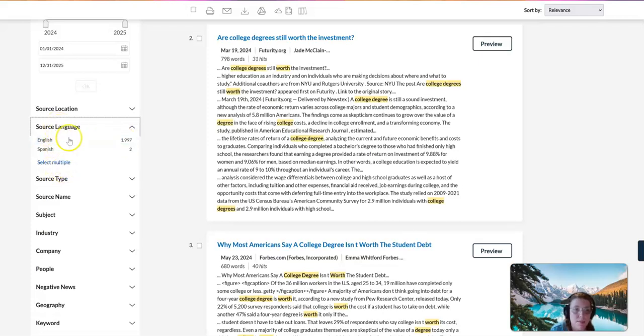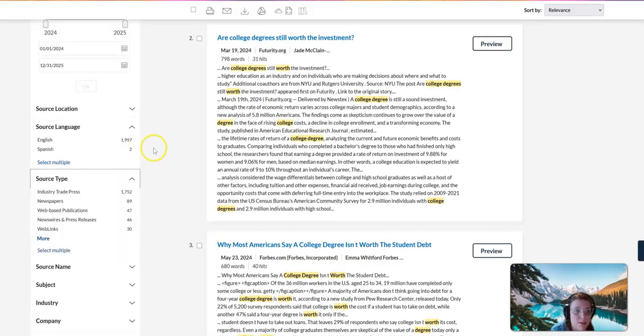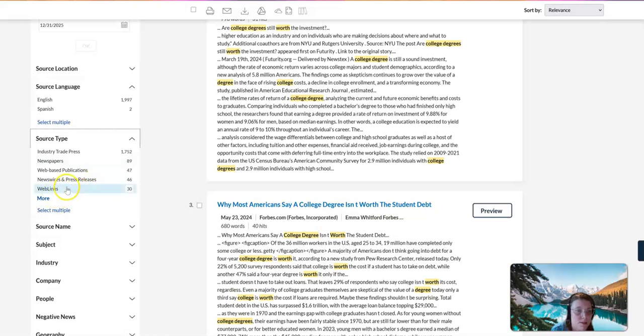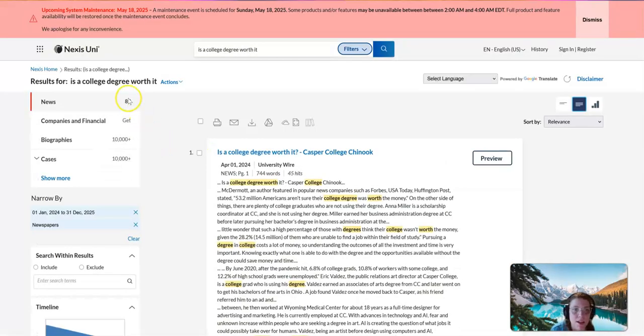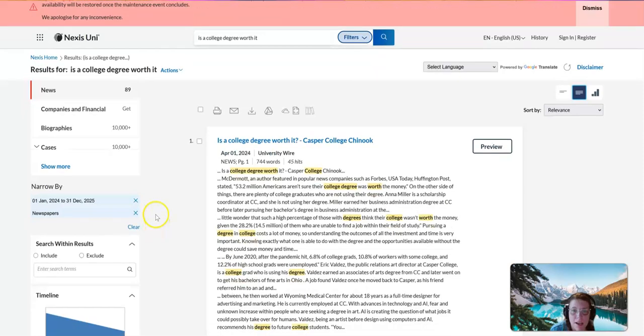You may end up with multiple languages here. This one, almost everything is in English. I'm just going to leave it alone. Sometimes there's a lot of other languages, and it can just be a way to clear out a few hundred additional sources real quick. You can look at your source type. I am interested in newspaper coverage of this specifically. Okay, so that narrows it down to 89.